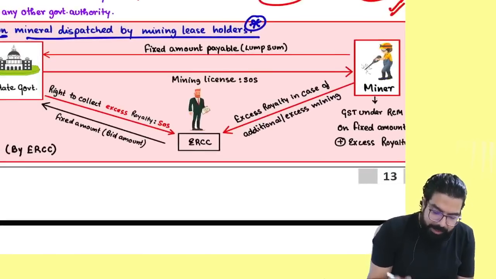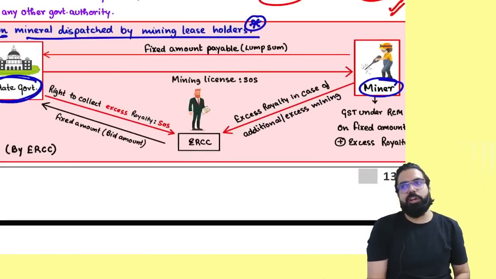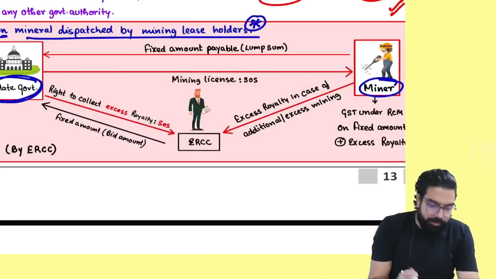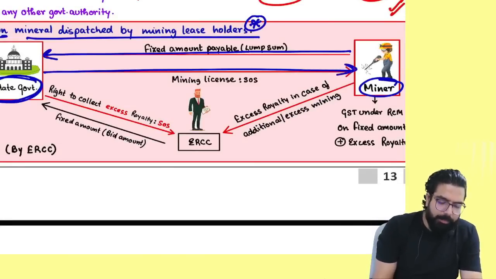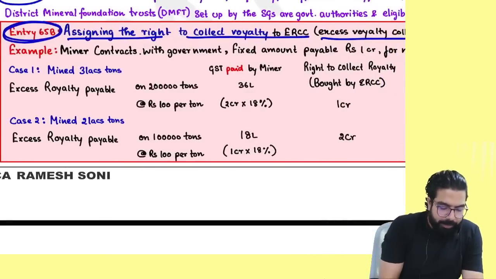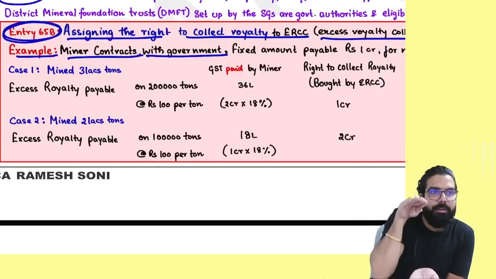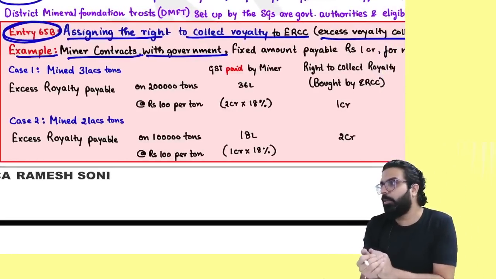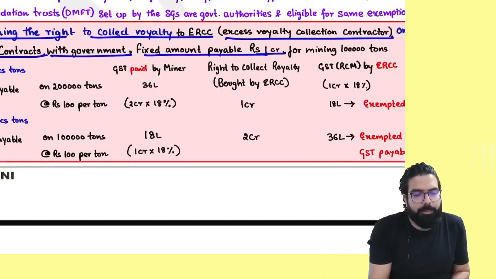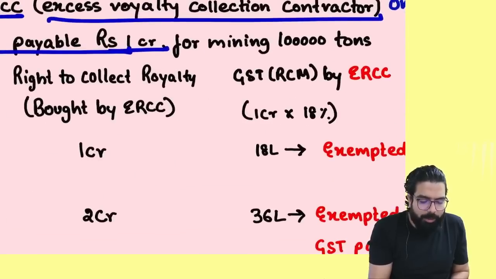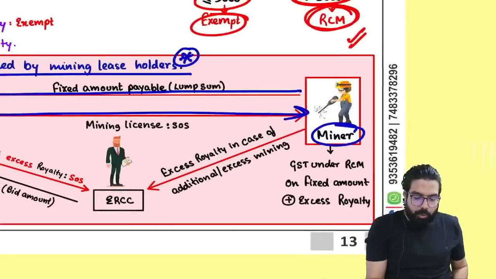Supposing there is a mining company. The mining company went to the state government and said, sir, can you give us the mining license? The state government gave them the mining license and told them to pay a fixed amount of 1 crore, for example. Take it that the mining company contracted with the government, and the government told them to pay a fixed amount of 1 crore rupees for mining how many tons? 1 lakh tons. You know what the miner did?